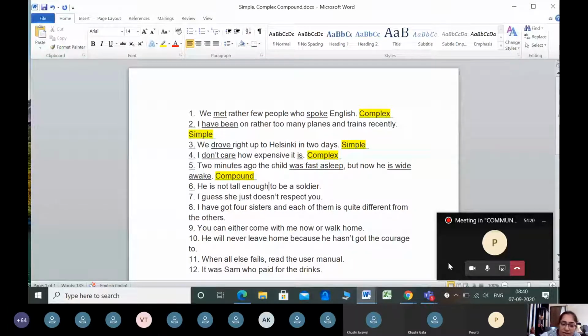So I have this sentence here with one main clause. He is not tall. So I'm going to write here, is the verb here. And he is not tall is the main clause. To be a soldier is a phrase. So I have one main clause and one phrase. Which type of sentence is it? Simple sentence. Correct. All of you have given me the right answer. It is a simple sentence.